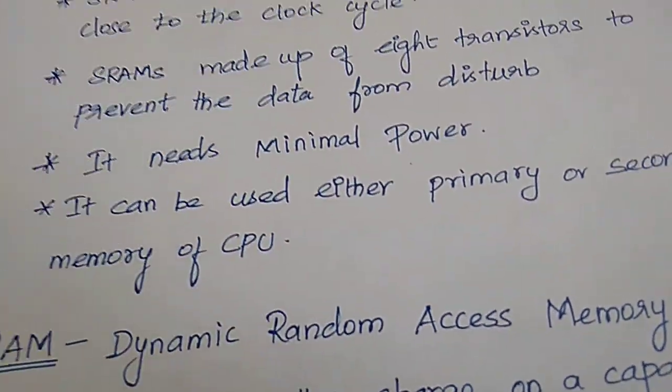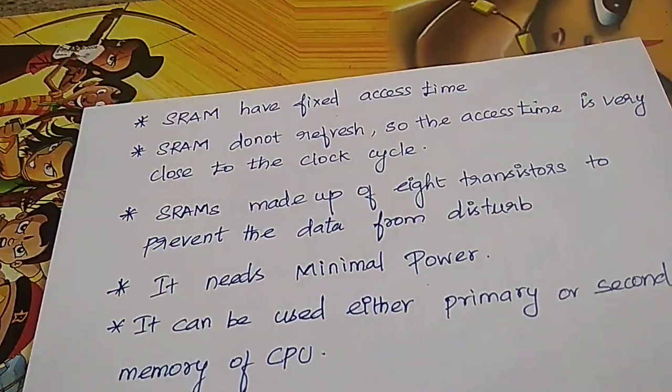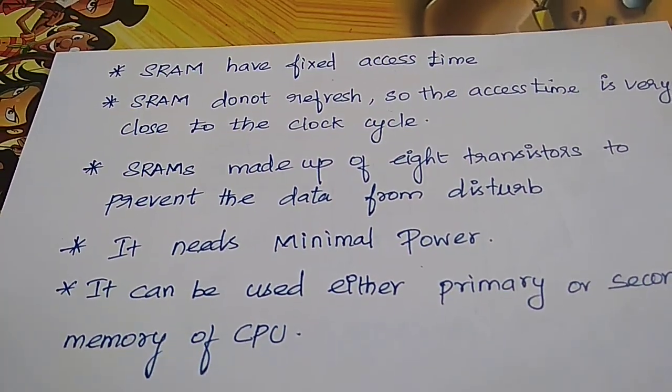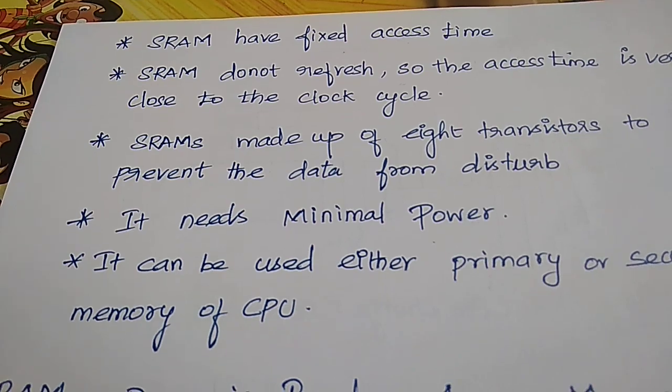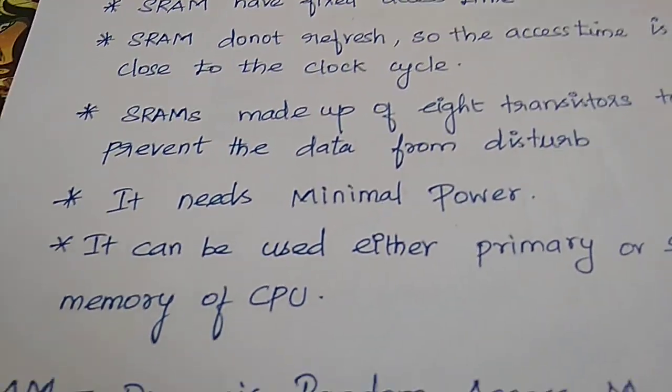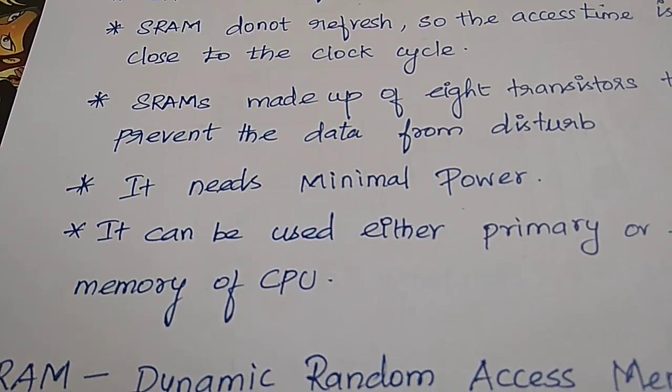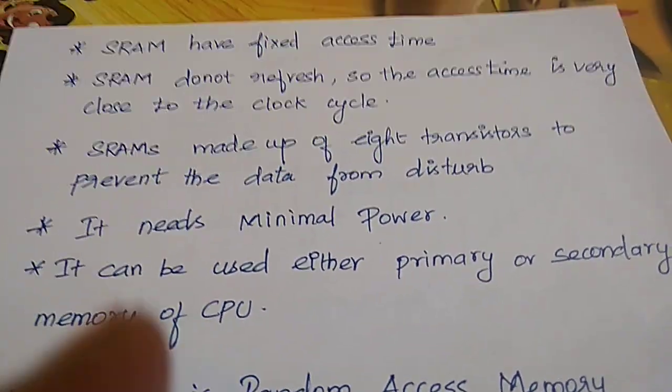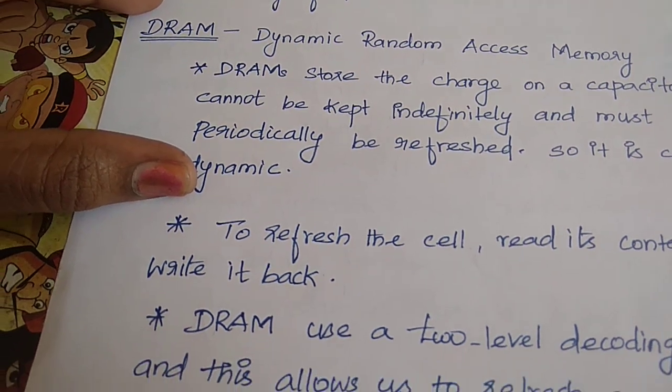The transistors prevent the data from disturbance. It needs minimal power only, and this can be used as primary or secondary memory. Next is dynamic random access memory.